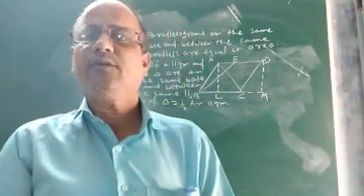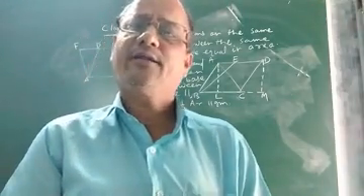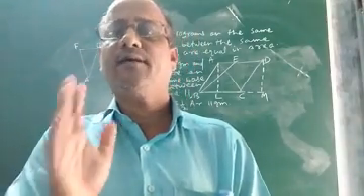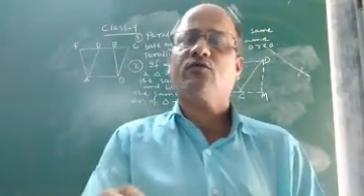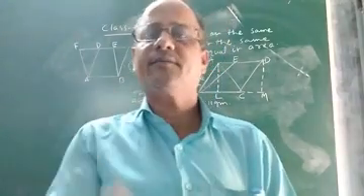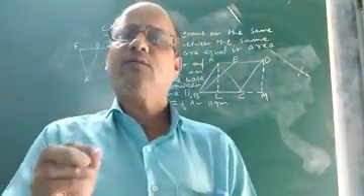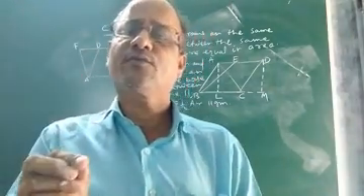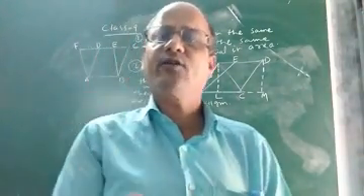Children, in the last class we were discussing the chapter area of parallelogram and triangle, where I had discussed how to know whether two figures stand on the same base and between the same parallels or not. It was discussed in detail and I am sure you must have understood how to identify that two figures are lying on the same base and between the same parallels. So while discussing this concept, I had said that in this chapter we will discuss some geometrical truths or theorems based on the area of parallelogram and triangle as given in your NCERT book.